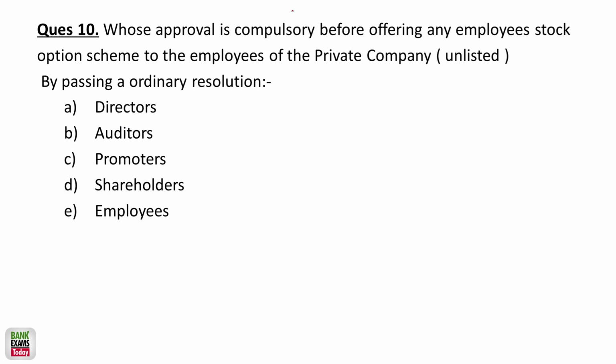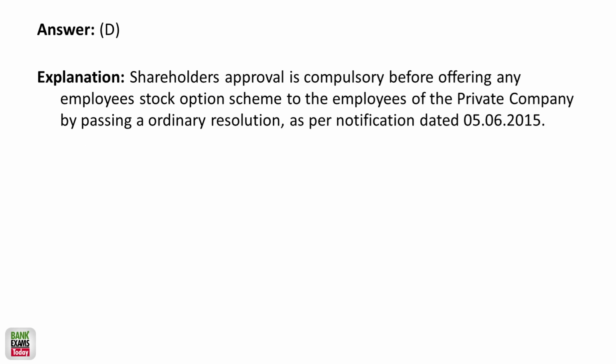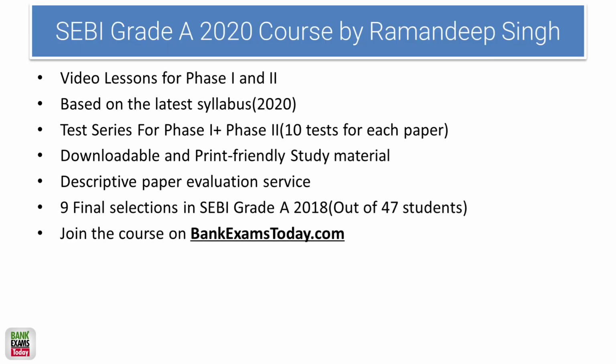Whose approval is compulsory before offering any ESOP to employees of an unlisted private company, by passing an ordinary resolution? I already discussed the ordinary and the special resolution in my paid course. So shareholder approval is required before offering any employee stock option to the employees of the private company by passing an ordinary resolution. Okay. So that's all for today, students.